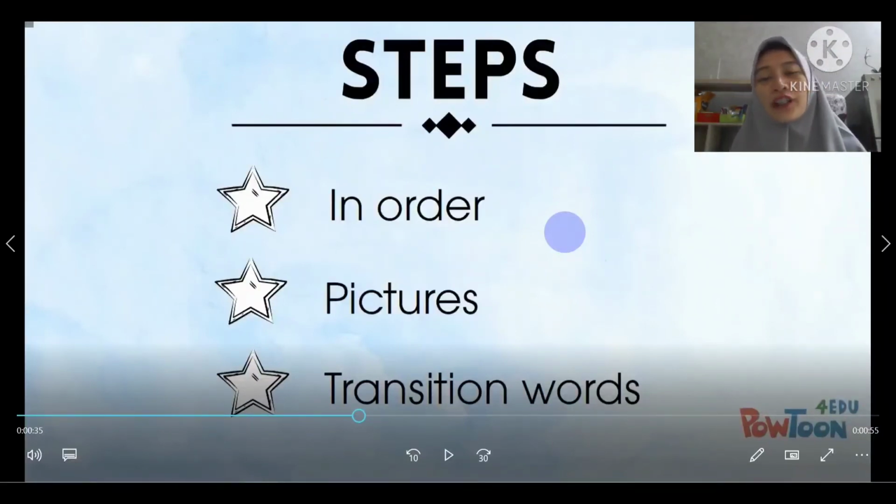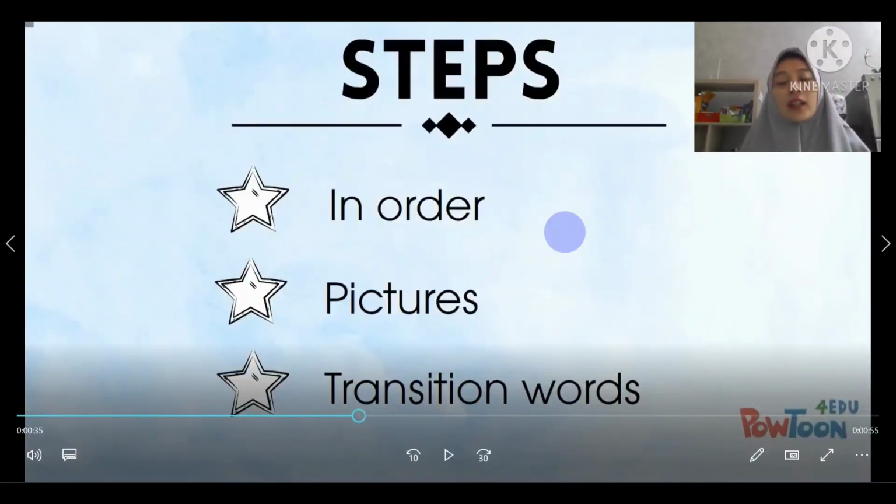Okay, now for the drafting steps, after you are done with the topic, the title and the materials, now we are going to write the steps or the instructions. The key to write the steps is, it should be in order from the beginning of the step until the end. For the pictures, you can draw it or not, it's up to you, it's optional, but I don't think it's needed, because you have drawn the picture of your instructional text, right?